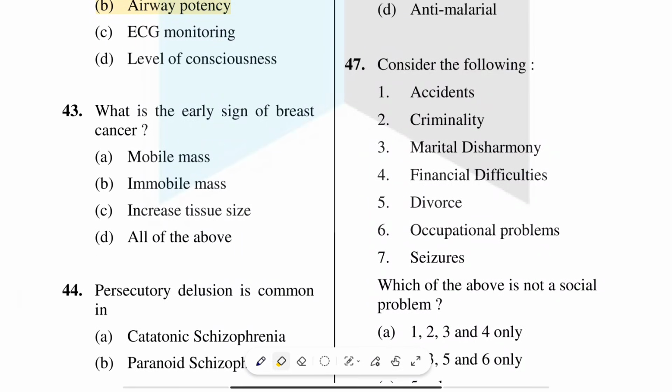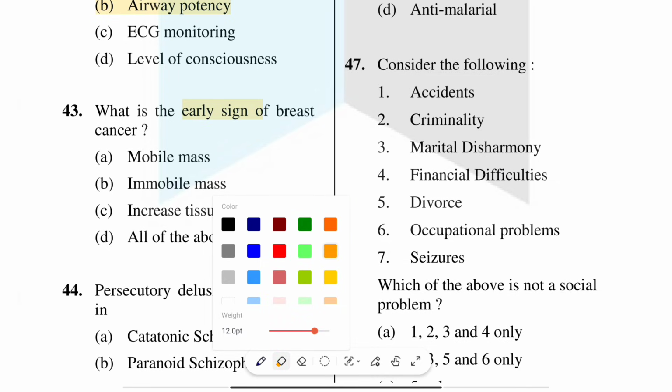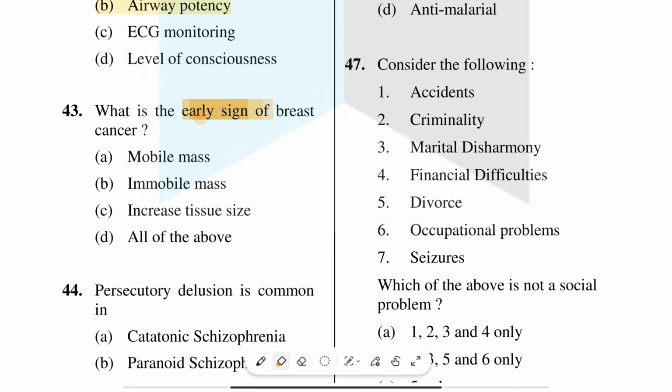Next we move to the next question. What is the early sign of breast cancer? What are the early signs of breast cancer? The options are mobile mass, immobile mass, increased tissue size, all of the above. Here we have to categorize them into early and late signs. Here the early sign is the mobile mass.